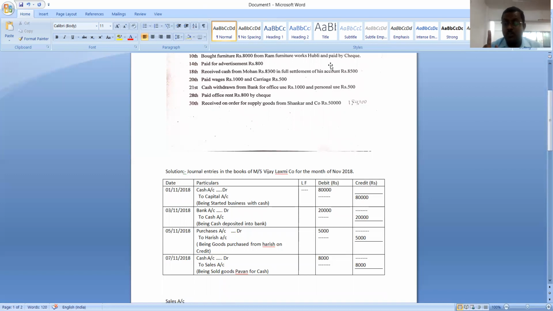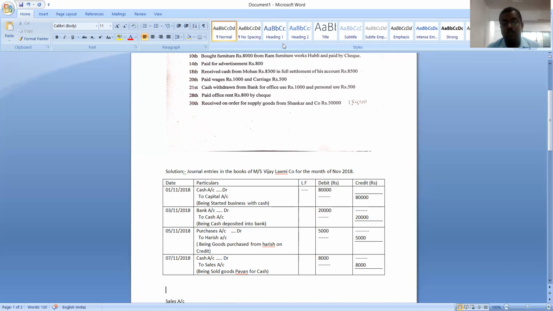See here, check also represents a cash transaction. Whether you make payment in cash, by check, or by DD, whatever may be the way, if the transaction is settled immediately, it should be called a cash transaction. So here, paid by check means it is not a credit transaction, it is a cash transaction. When it is a cash transaction, the name of the person is not important. Ram Furniture Works Hubli is not important, because payment is already made.